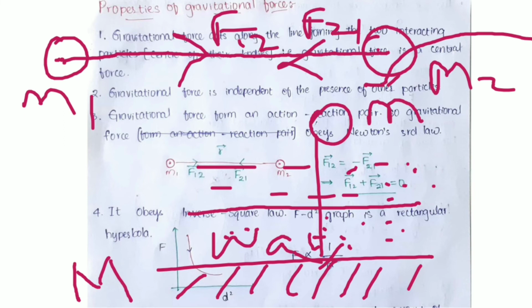It may touch the earth, because that depends upon the buoyancy force, which is another thing, but it goes in the downward direction itself. So the presence of this air medium or this water medium doesn't involve the gravitational force, and it is independent of other particles too. Clear about this?